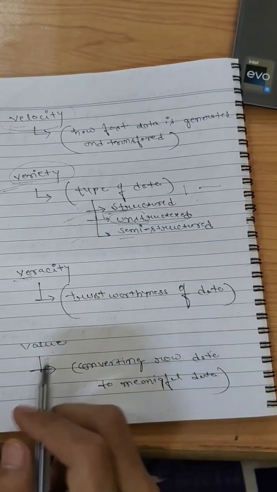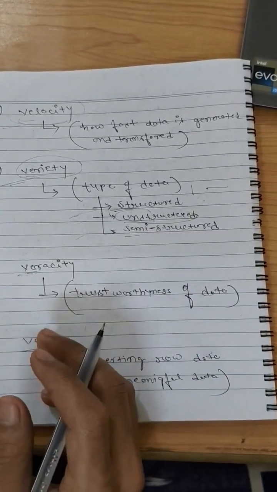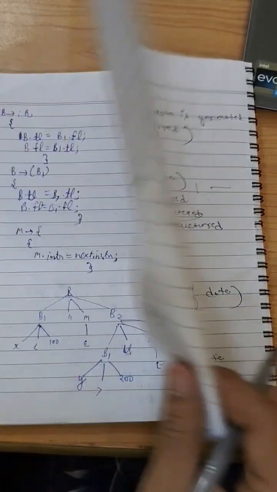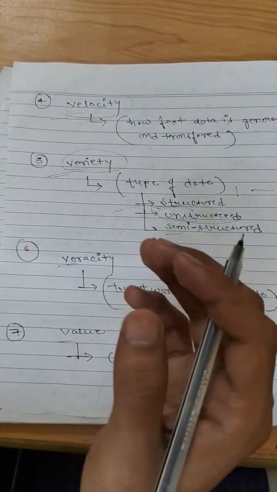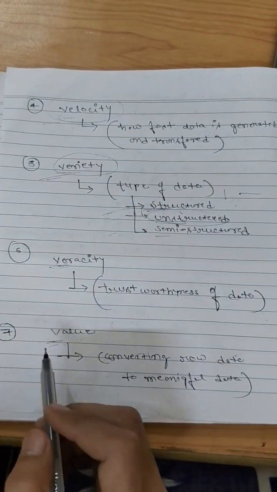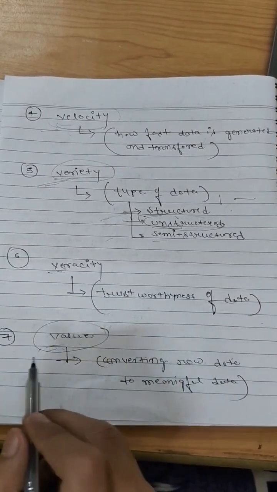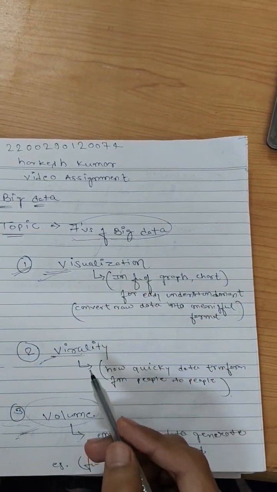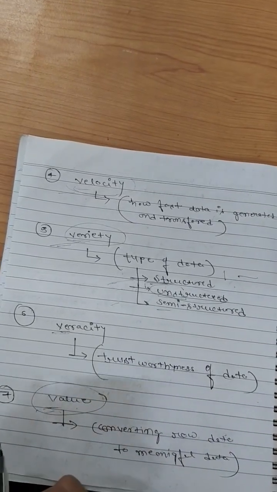And now the last point, which is value. Value means converting the raw data into meaningful data. It is similar to the first point, visualization, in which we convert the raw data into a visual form containing graphs and charts. Similarly, value is where we convert the raw data into meaningful data. So these are the 7 V's. Summarizing, we discussed visualization, virality, volume, velocity, variety, veracity and value. So this is pretty much about it.